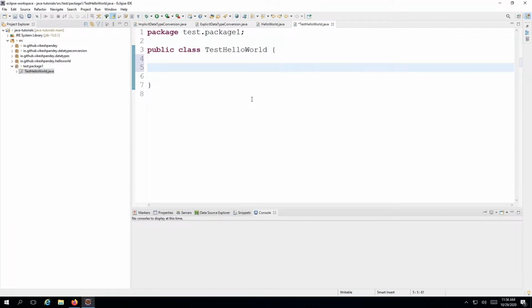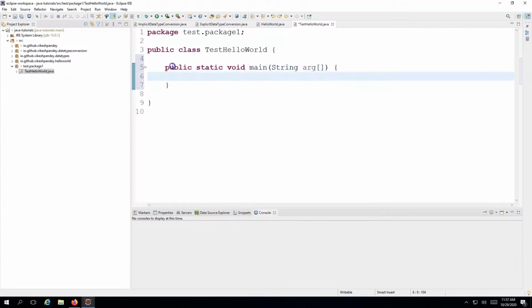And how do you write the main method? You first write public, then static, then void, then main, and then you provide a parameter to this method as this. Now let's understand what I actually wrote here. First keyword is public, because like I said, the Java runtime needs to be able to access this method. So the similar concept which applied on the class is applied on this method as well, that the entry point method has to be public, otherwise Java will not be able to find this method. So you need to make this method exactly public.